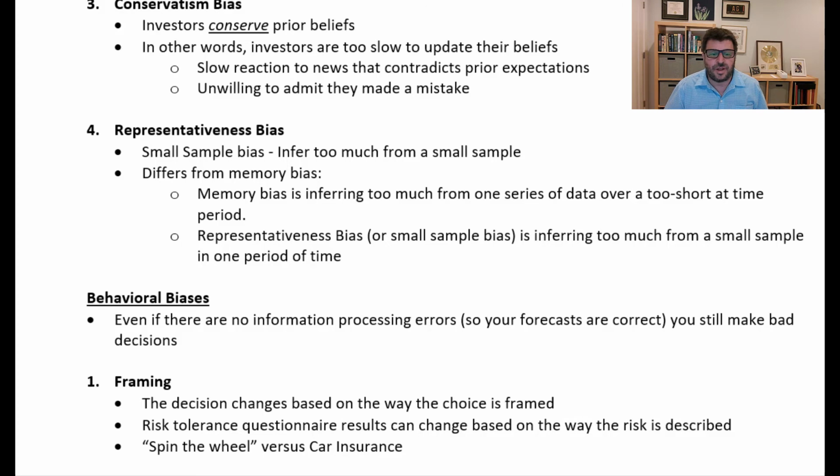The last one of these biases that we'll talk about is something called representativeness bias. And sometimes this is referred to as small sample bias. And you just infer too much from a small sample. This differs from memory bias. So memory bias is inferring too much from one series of data over too short a time period, whereas representativeness bias, or small sample bias, is inferring too much from a small sample in just a single time period.